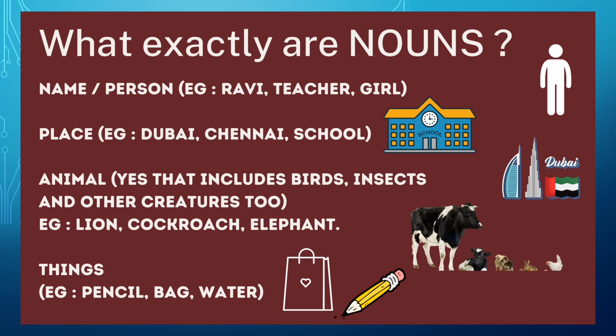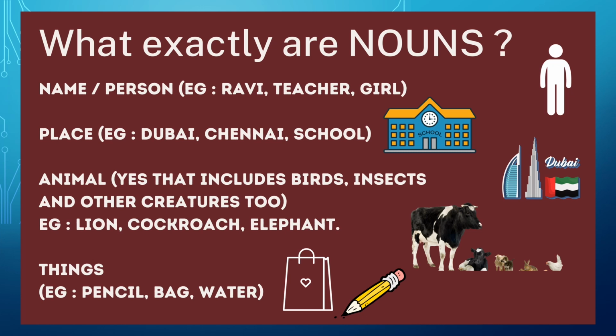So here we go. So, what exactly are nouns? You know, when we were small, we used to play a game called Name, Place, Animal, Thing. Maybe some of you even play now with your friends. Name or a person. For example, Ravi, Deepa, teacher, girl, father, mother. So, any kind of a name or person are nouns. Next, we come to place. Dubai, Chennai, school, even your kitchen, office, any kind of a place, even when the place has a name, is a noun.